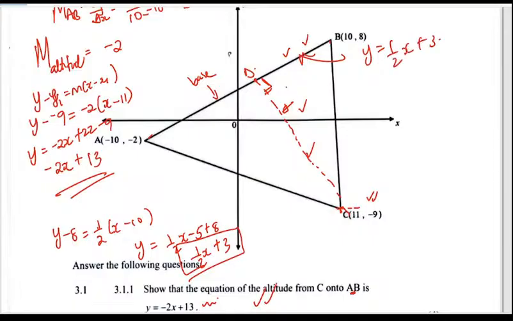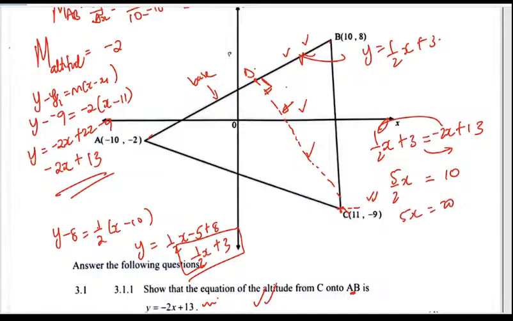Now, when I solve these two simultaneously, I'll have a half of x plus 3 is equal to -2x plus 13. Let's move the 2 that side. Let's move the 3 that side. So what's a half plus 2? It's 5 over 2 x. When you move that side, we're going to have just a 10. So that's a 20. So 5x is 20, meaning that x is going to be 4.